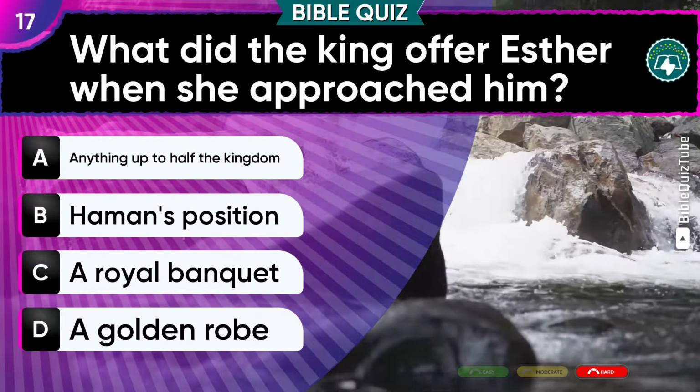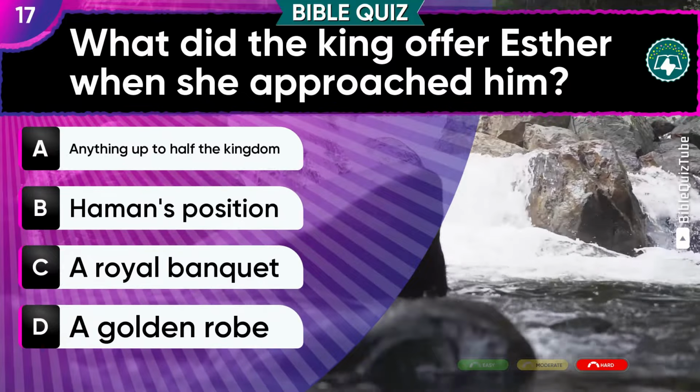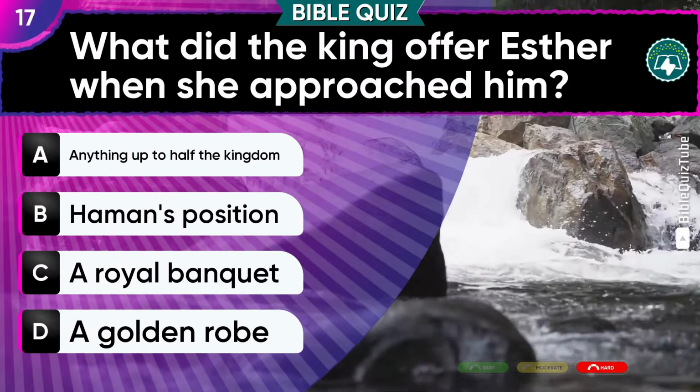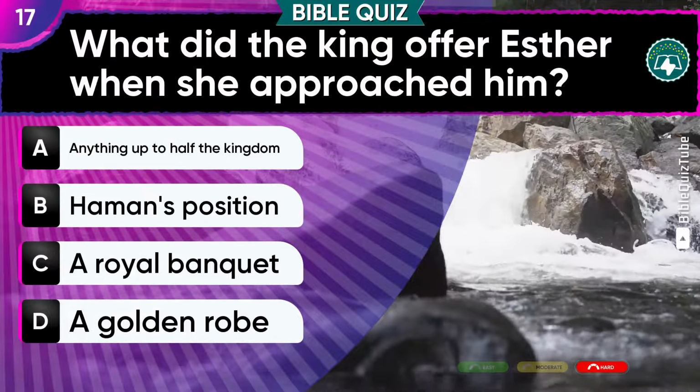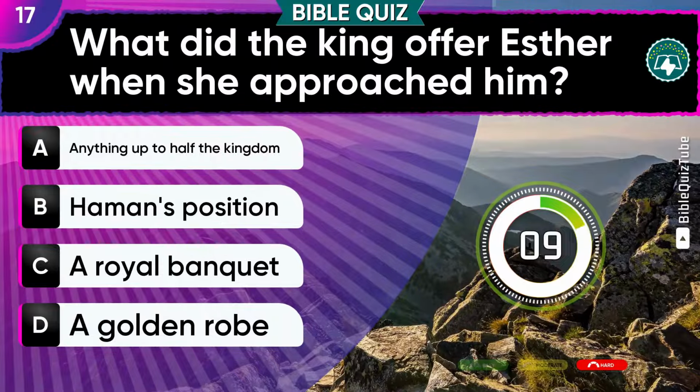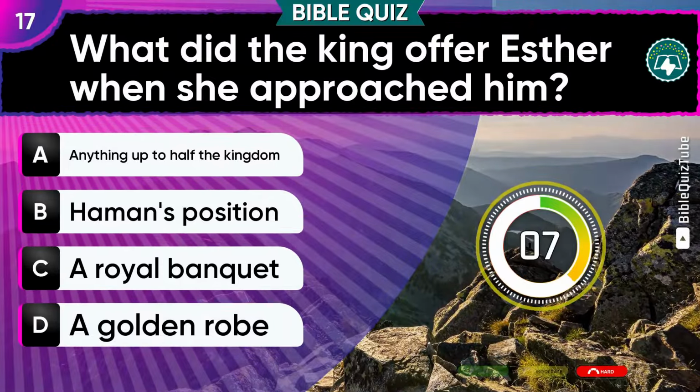Question 17. What did the king offer Esther when she approached him? A. Anything up to half the kingdom. B. Haman's position. C. A royal banquet. D. A golden robe.